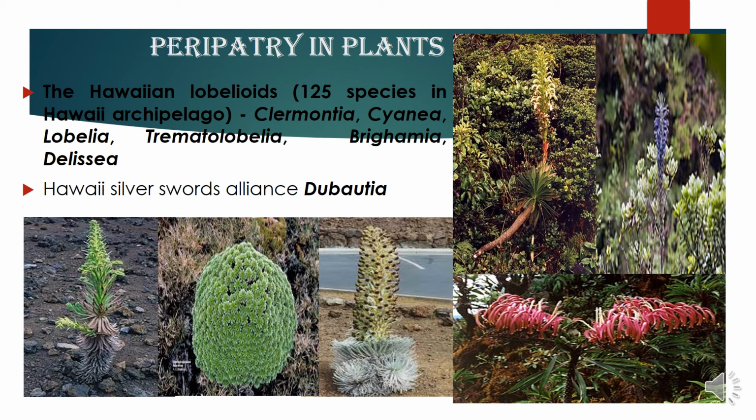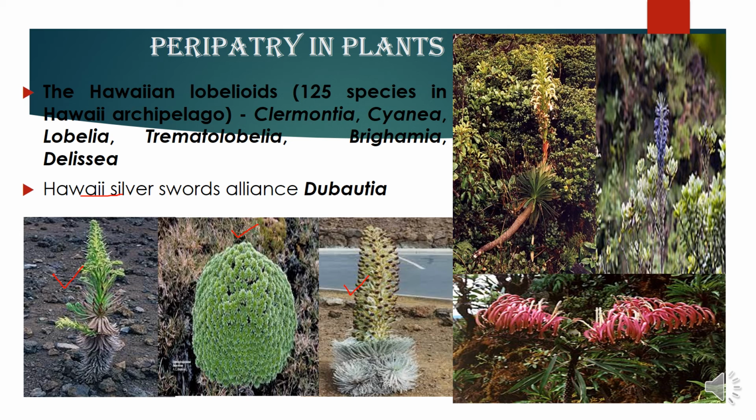So we see a lot of peripatry even on the same island. Any island that has a very desert type of climate, dry climate, at lower elevation, and high up, especially in Hawaii, we know that it's a volcanic island, so it has many high mountains as well as lowlands. So in the lowland we see this type of silver swords. This type of silver swords are found in the lowlands, while in the highland, where it is very moist condition,